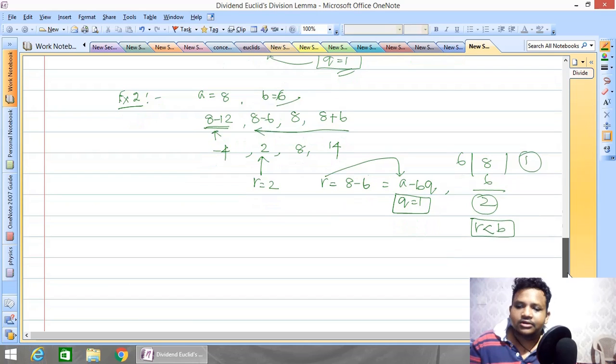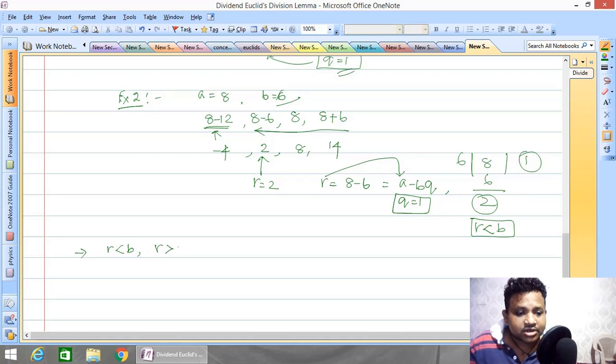Simple. Now see, we are considering what? Remember this, R is the smallest non-negative integer. Now from the above two examples, it is clear that R is always less than B, and R is always greater than 0. Why is R greater than 0? Because we are considering R as the smallest non-negative integer.